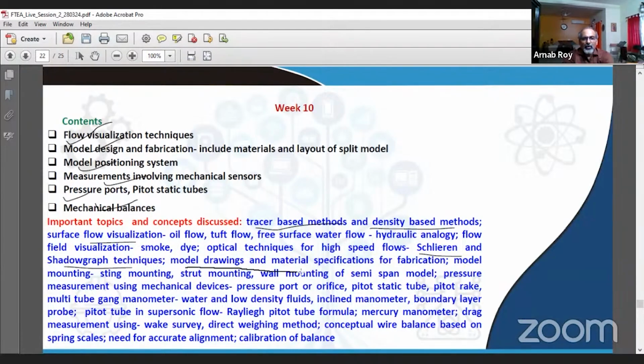We looked at how model drawings or model specifications are made for fabrication, how we mount models, and then how do we make pressure measurement using mechanical devices, and how is it done in low speed as well as supersonic flows? What are the different devices that are used? For drag measurement, how do we do it? Is it only through direct weighing, or we can do it through wake survey? Whether we can do with a mechanical balance, what are the issues in using such a balance, and so on.